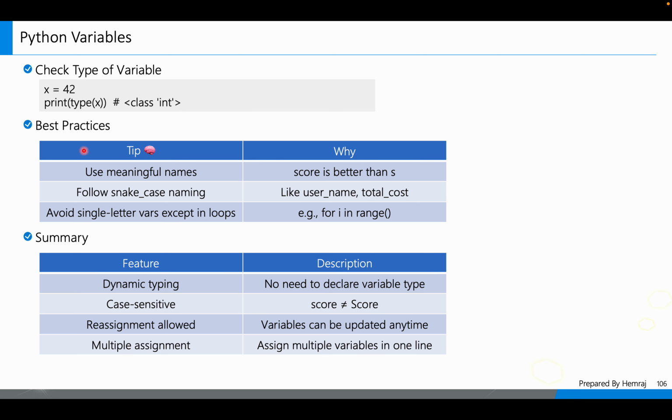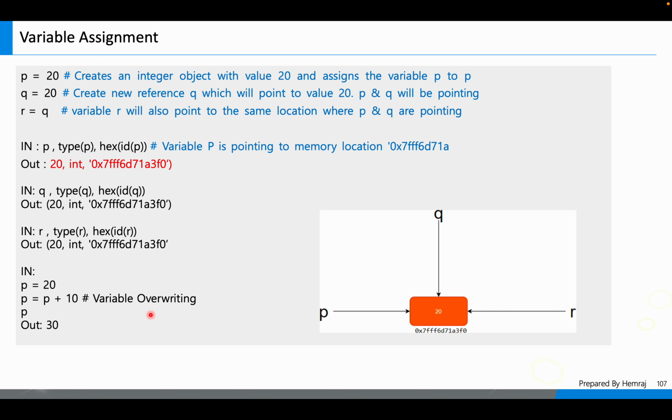Then some best practices and tips. Use meaningful names: a score is better than s, right? Follow snake case naming. Avoid single-letter variables except in loops. Summary of features: dynamic typing, no need to declare the variable type. Case sensitive: Python variables are case sensitive, right? Reassignment is allowed, and multiple assignment. These are the basic summary of the rules of Python variables.